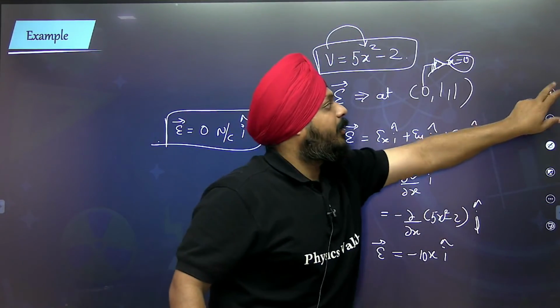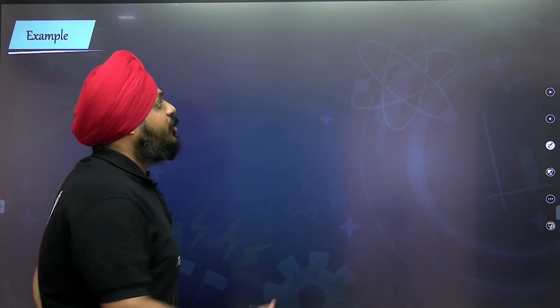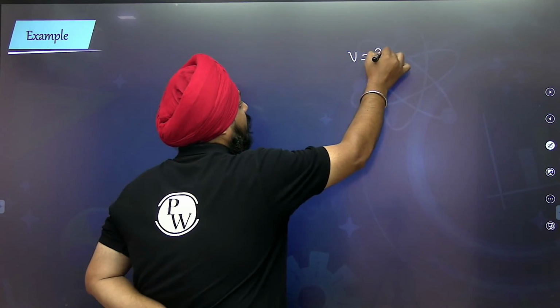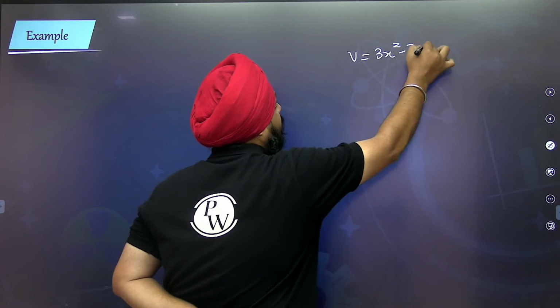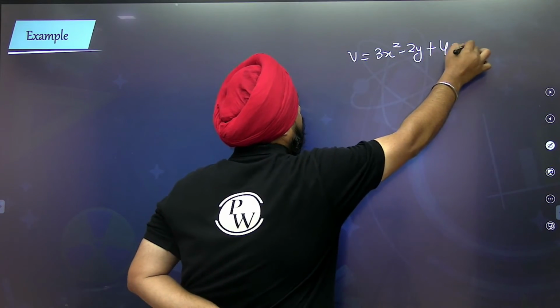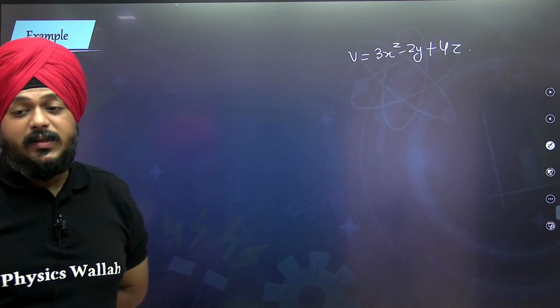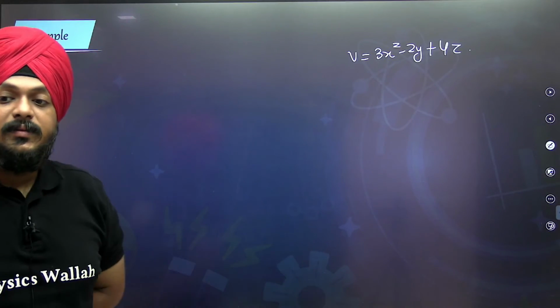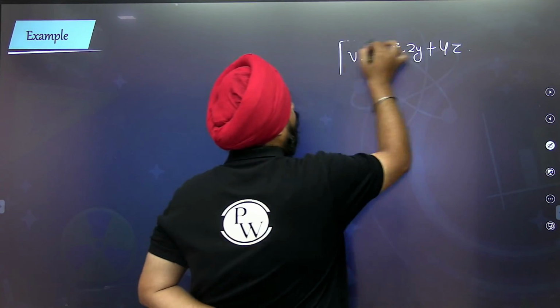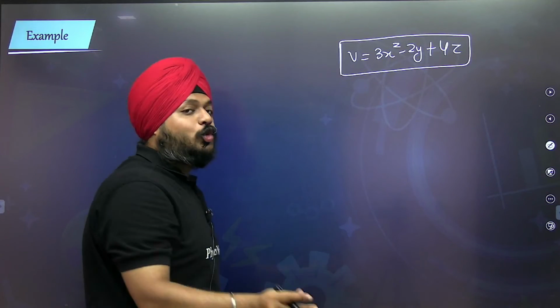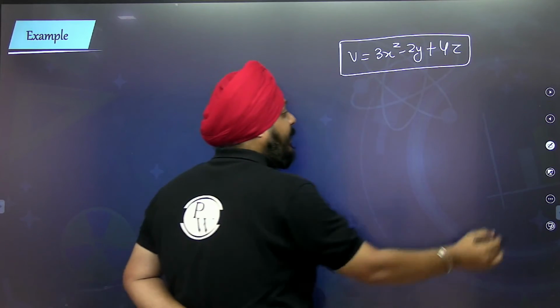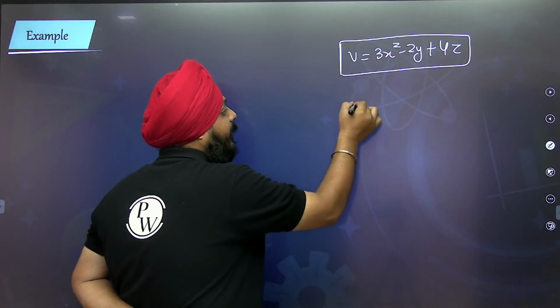Suppose the potential is given as (3x square minus 2y plus 4z). The potential depends on x, y and z. Then how are we going to calculate the value of the electric field?